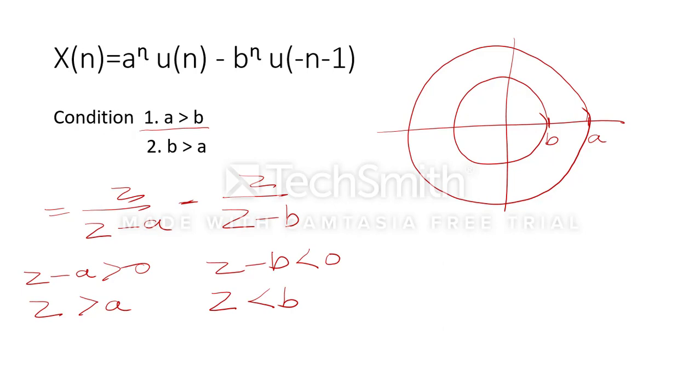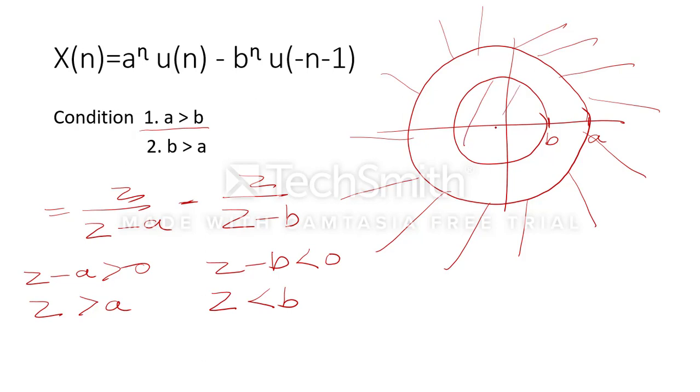For the first expression, z is greater than a, which means the ROC is outside the circle, and for the second expression, z is less than b, which means the ROC is inside the circle. If you remember, whenever two expressions are added or subtracted, the final ROC will be the common area, but here we can see that there is no common area. So here the ROC will be empty. There will be no ROC because there is no common area.